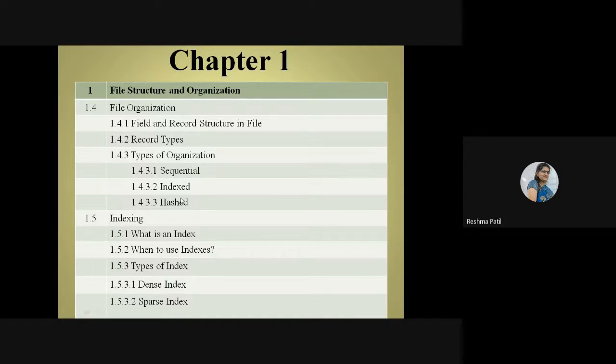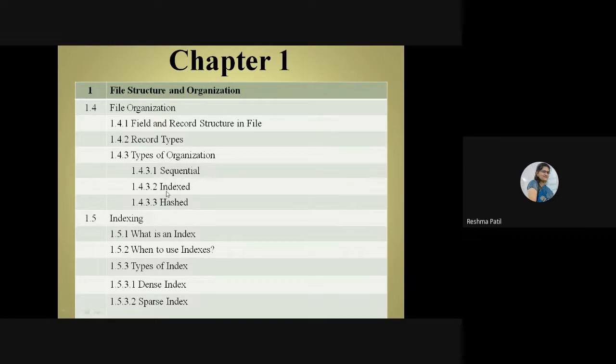Then index: for each record we have one index, so using that index it is easy to find a particular record. That was not possible in sequential, because we store data the way it comes. So for a large amount of data it is not easy to access particular data. This is the disadvantage of sequential.